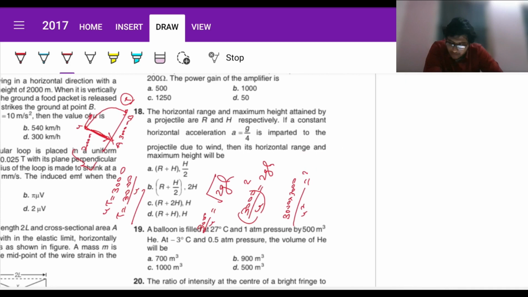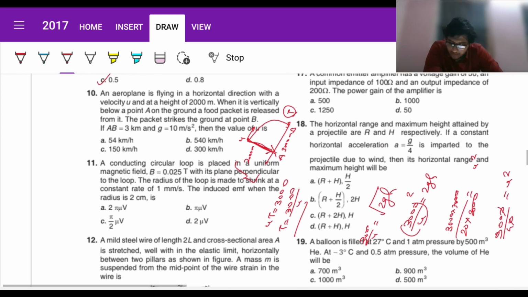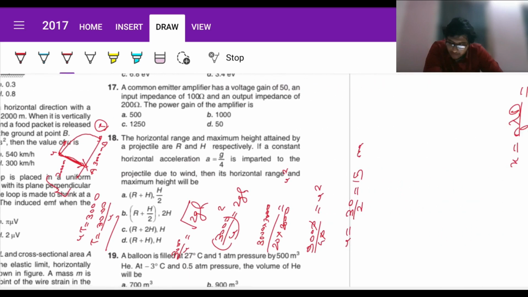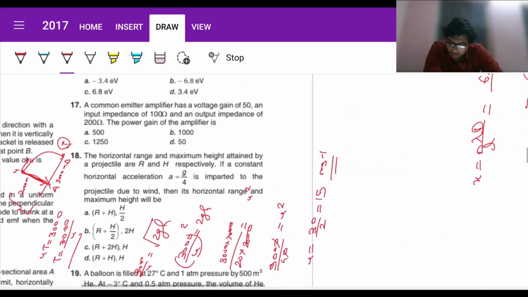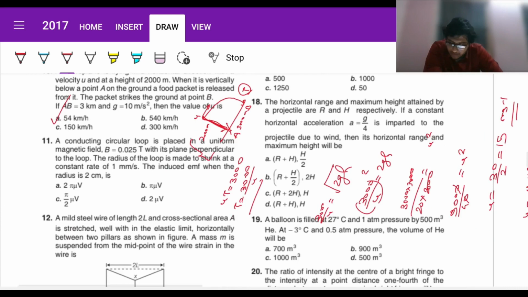Okay. Now g is given to be 10, so we could write it like this, and we could bring u squared here, and we could put 20h here. H is given to be 2000 meters, so we could plug it in here as well. So we have 9000 divided by 40. It can be written as 900 by 4 equals u squared. So u can be written as 30 by 2 or 15 in terms of meter per second, fine. And now all we have to do is use the conversion factor for kilometers per hour. So it can be written as u into 18 by 5, which is 54 kilometer per hour. So that's your answer, direct, fine.